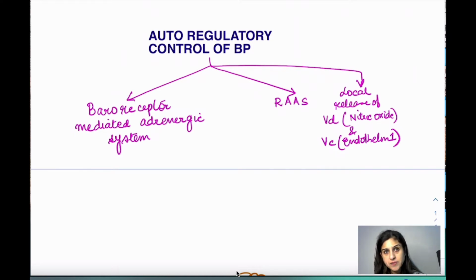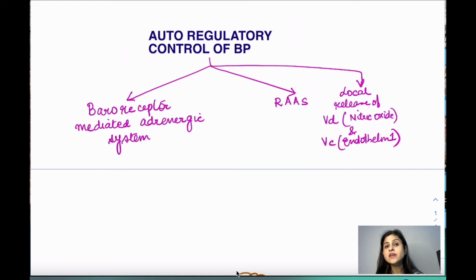What are the mechanisms? For example, you're lying down and suddenly you get up. When you are lying down and you sit up, your venous return is decreased, your cardiac output is decreased and your blood pressure is decreased. So ideally you should have a fall in BP and faint or fall down, but that doesn't happen. Why? Because your body's regulatory mechanisms will increase the venous return, increase the heart rate, and the cardiac output and BP are maintained.